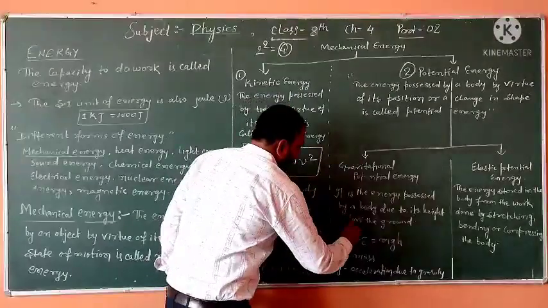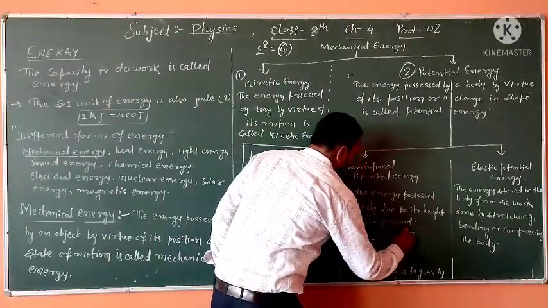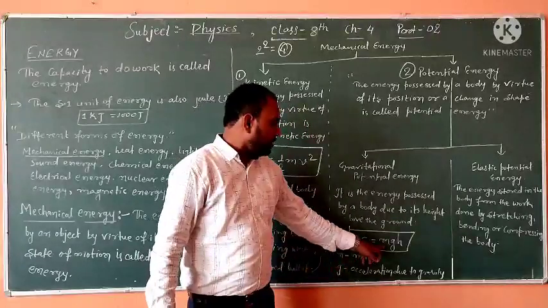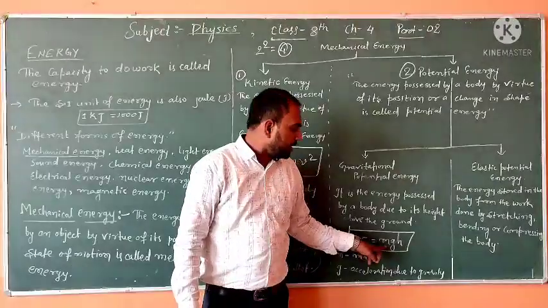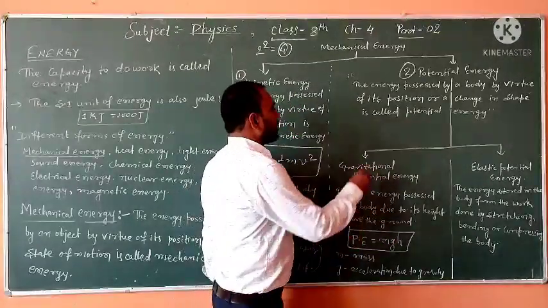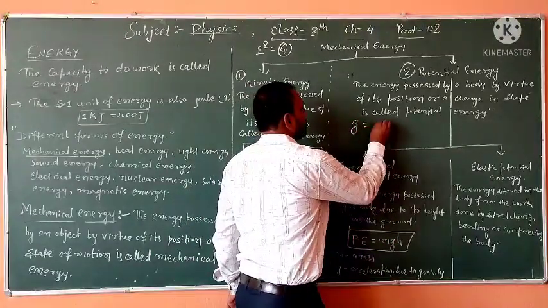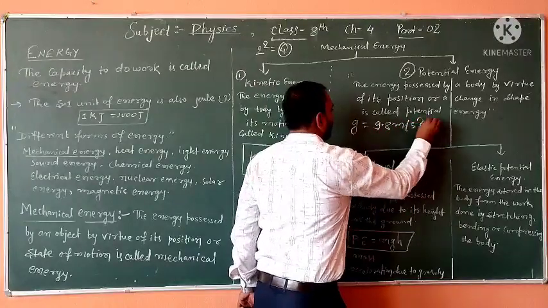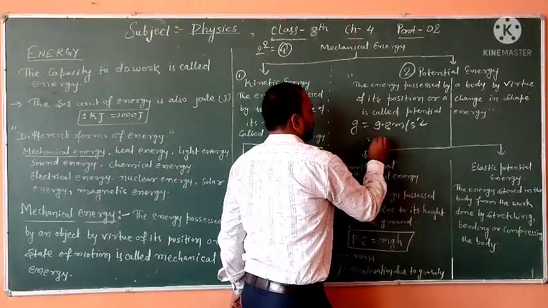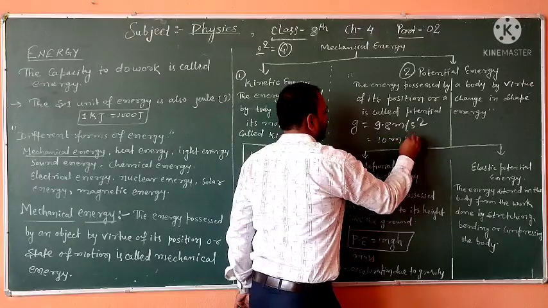The formula for potential energy is mgh. m is the mass of the body, g is acceleration due to gravity. The value of g is 9.8 meter per second square or approximately 10 meter per second square.